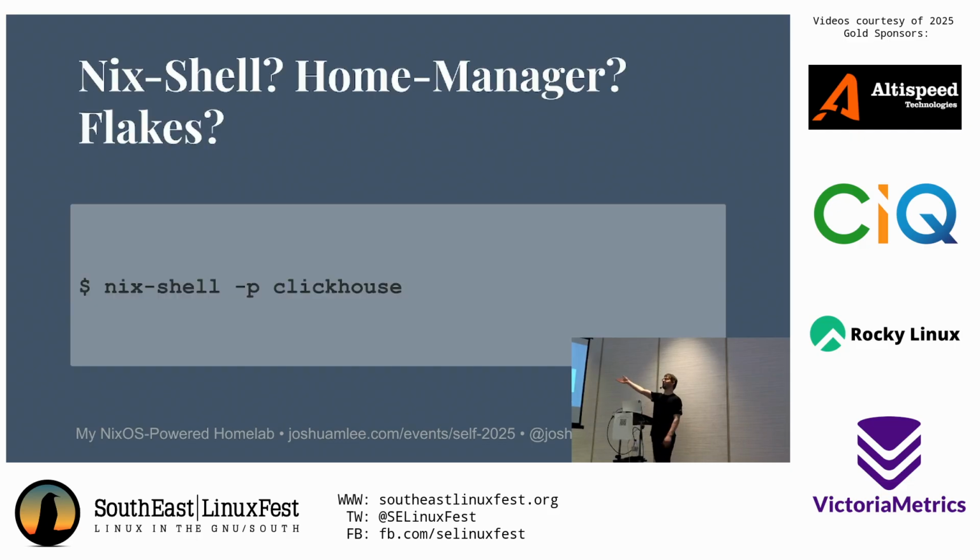For those of you not familiar with Nix, this might be the first way that you interact with Nix. You would install it, and then you would run a command like this. Basically what this command says is, give me a shell that has the ClickHouse binary available on the path. Nix has recipes for pretty much everything under the sun that's open source. It has recipes for how to build that, and it also has a cache that I can download those built artifacts from if I trust someone else to build them for me. But if I want to build them myself, I can. And then I have a shell that has that binary available.